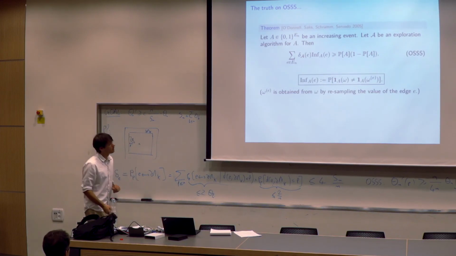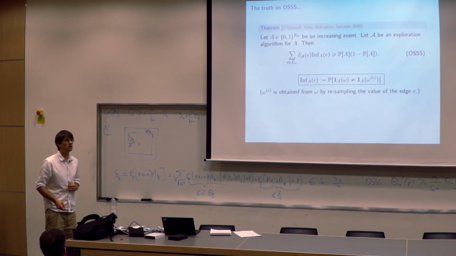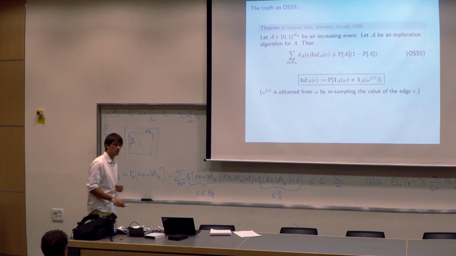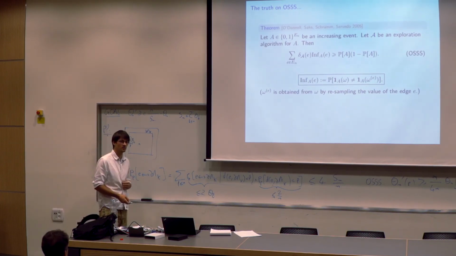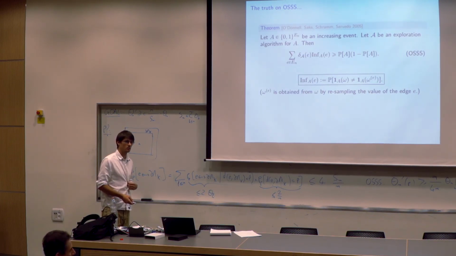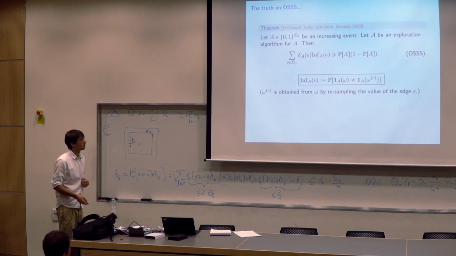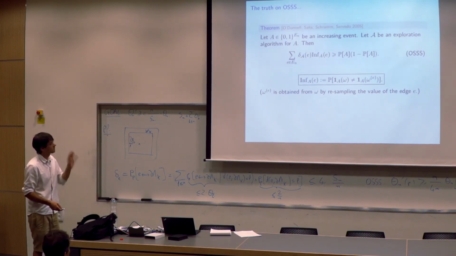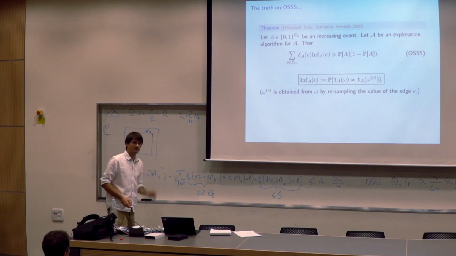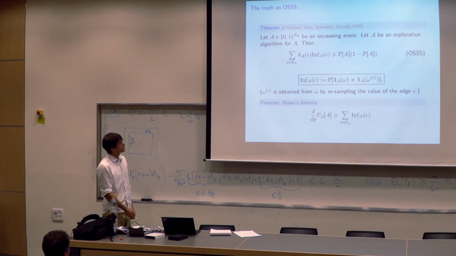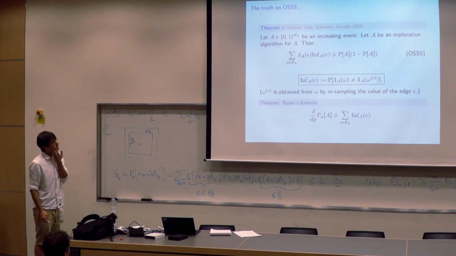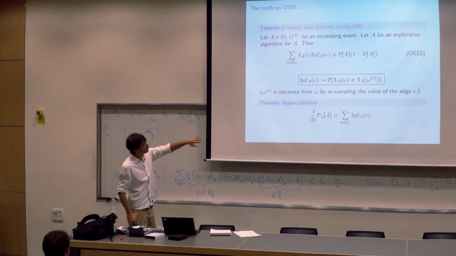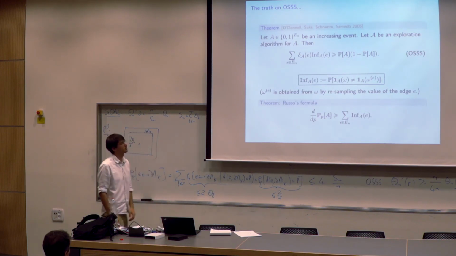And this is also related to some result by Talagrand. But he doesn't do algorithms, just witnesses. Just his famous result about concentration of measure. The other theorem is Russo's formula: the sum of the influences is bounded below by the derivative.